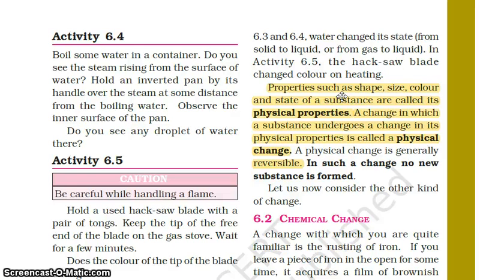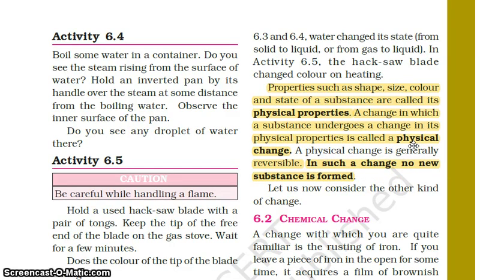You cannot recover the original piece of paper, but no new substance is formed in this case. So it will be called a physical change.